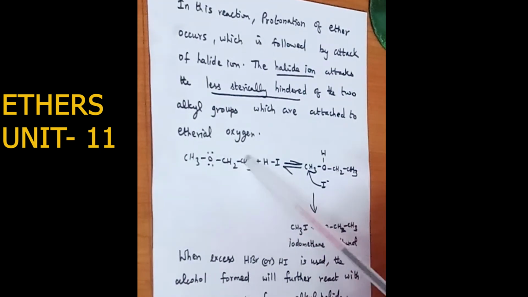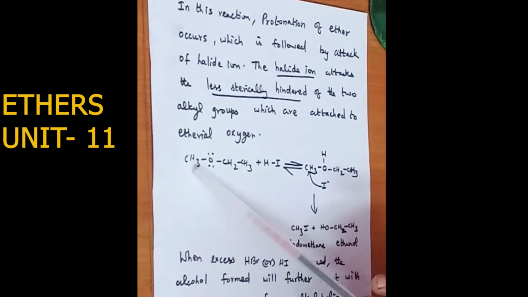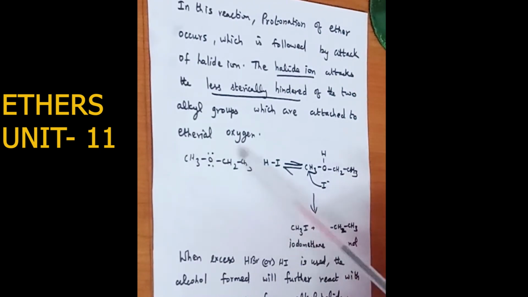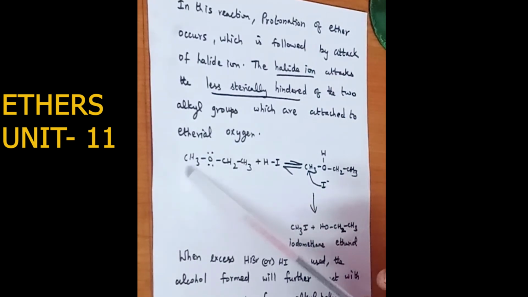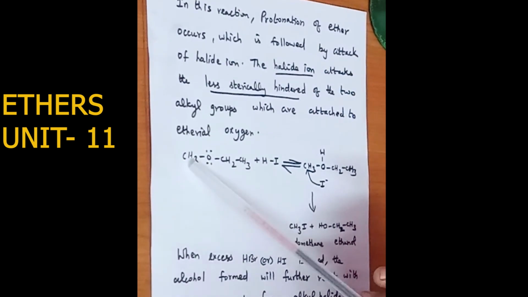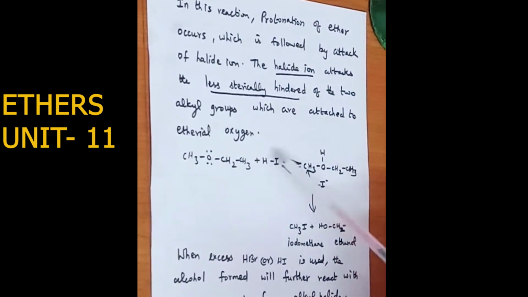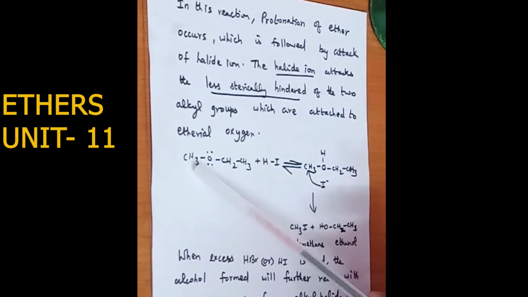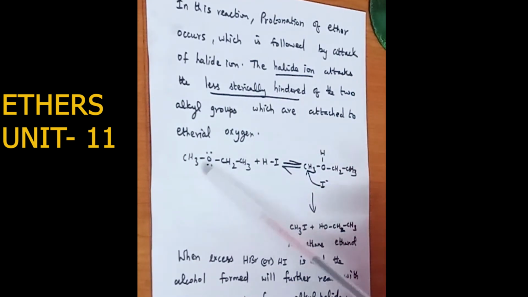அப்போ இந்த குரூப்பையும் பார்த்தோன்னா less number of carbon atoms எதில் இருக்குது, இந்த alkyl methyl groupல தான் இருக்குது. சரியா? both are alkyl group. CH2CH3 ஒரு alkyl ethyl group, இது வந்து methyl group. சரி, both are alkyl group. But the halide ion, it will preferentially attack the alkyl group having less number of carbon atoms. அதான் இது less sterically hindered கொடுத்துருக்கு. சரியா? So the halide ion will attack the alkyl group having less number of carbon atoms, which is called less sterically hindered. சரியா? Of the two alkyl groups which are attached to ethereal oxygen.